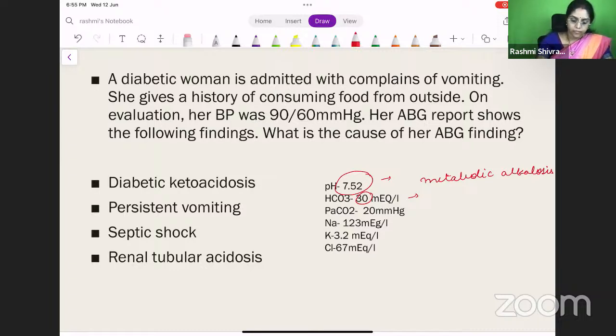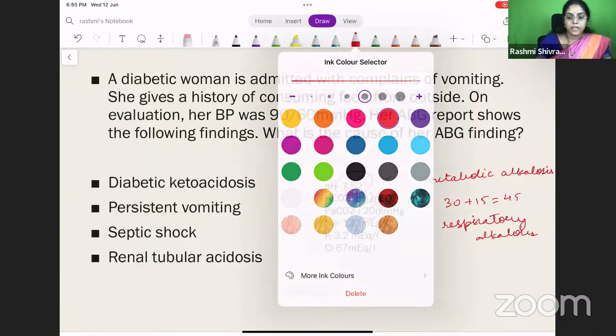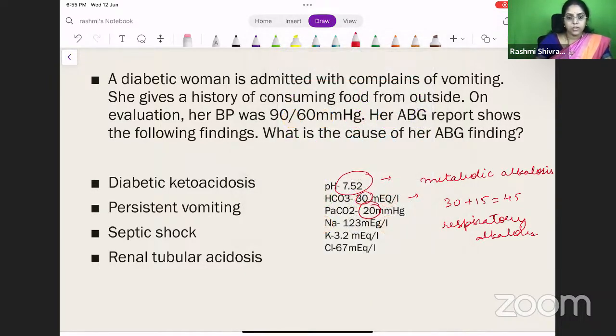We have to find out the expected PCO2. Bicarbonate plus 15, so it should be 45. But this patient has a PCO2 of only 20. So this patient has a respiratory alkalosis also. I want some more answers in the chat box. You have respiratory alkalosis also in this patient. So metabolic alkalosis and respiratory alkalosis.